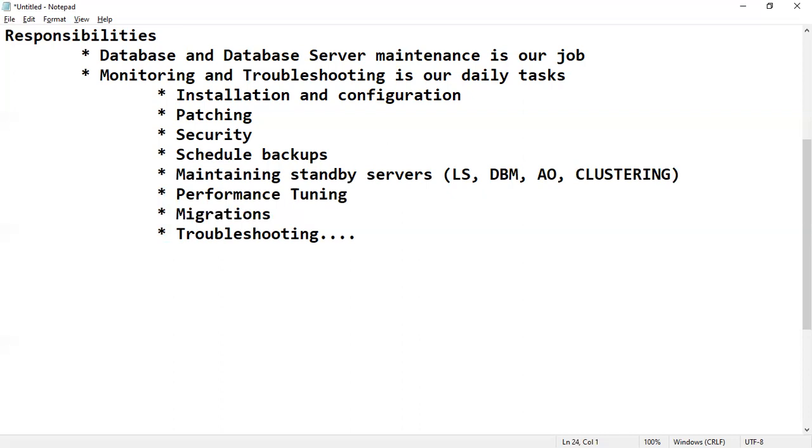Okay, I think it is clear what a DBA is and what we do regularly in the production environment. So as a DBA, we need no C, C++, or Java language. Why? Because we are not developers, right? We just need simple commands, one or two lines of commands, which we can remember.